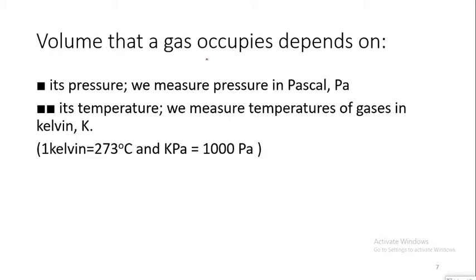The volume that a gas occupies depends on 2 parameters. First is the pressure, which we usually measure in Pascal, and the second parameter is the temperature, which we measure in Kelvin. So if I have any Celsius temperature, we should add 273 to convert it into Kelvin. As for kilopascal, I should multiply by 1000.